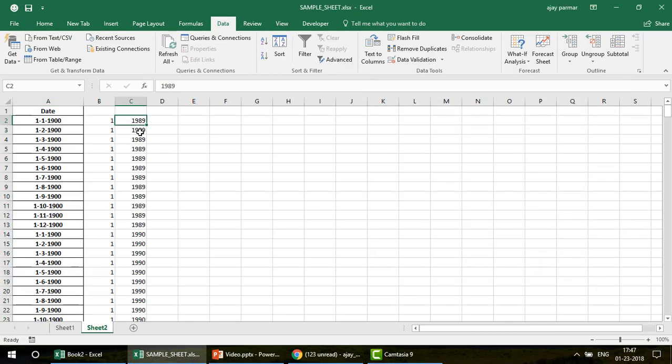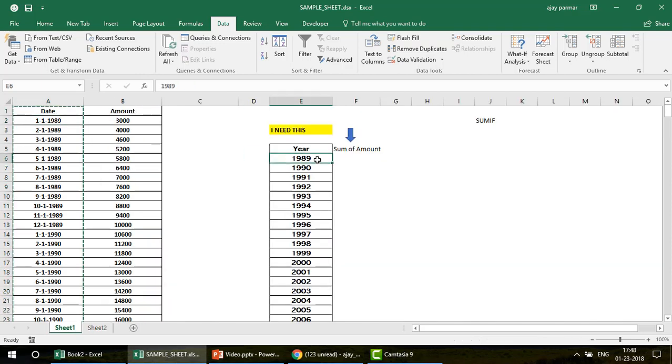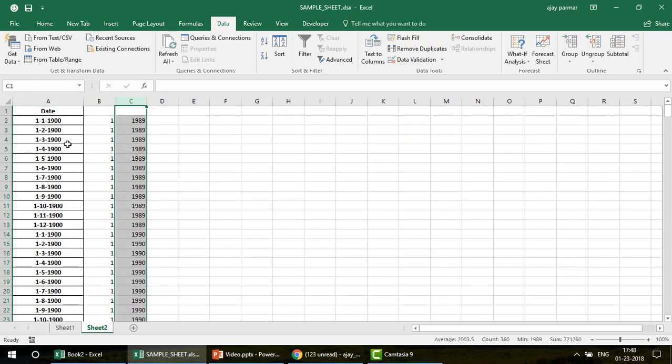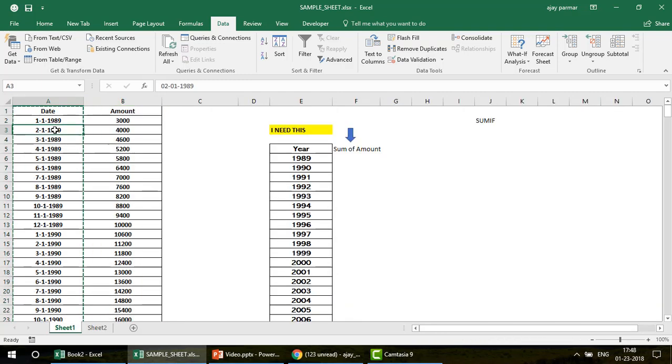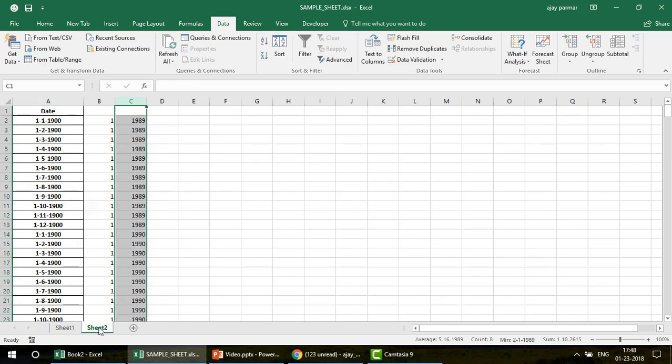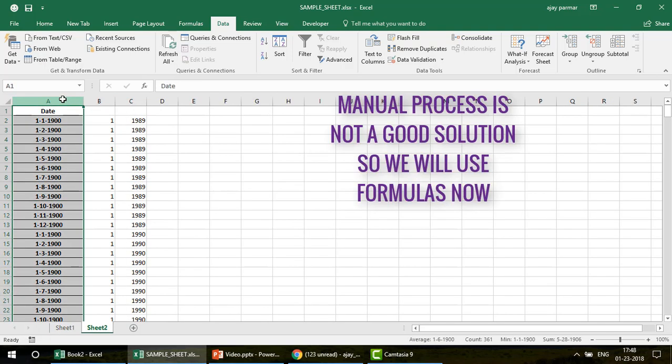Now you can use the SUMIF function, and say please go in this table and filter the 1989 or whatever selection you have, and then go in the B range and pick up the sum. This is how we do it. But I don't like this option, because it is not dynamic. You have to do it every time. If you have some changes here, you have to split it again, every day if you get new data. But this is the option. Now, by the way, let me undo it.